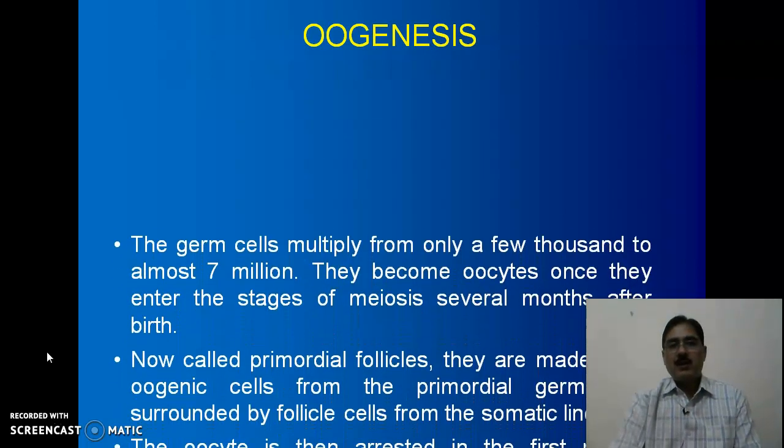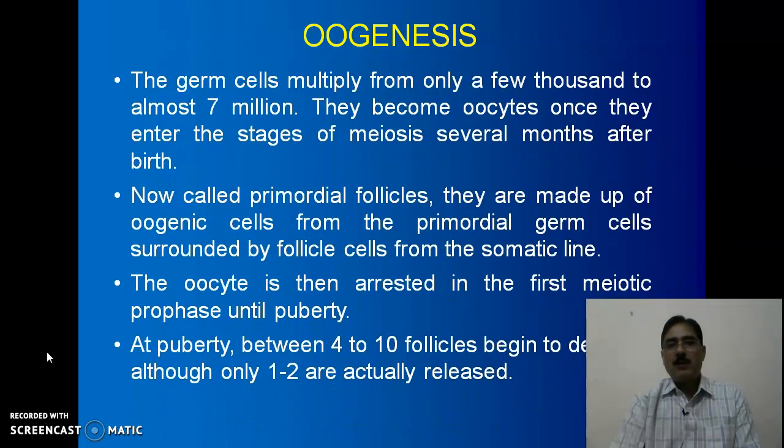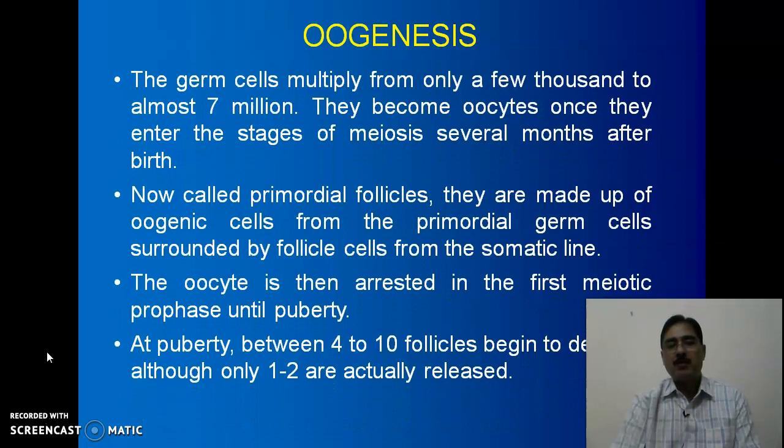Now, the germ cells multiply from only a few thousand to almost 7 million. It means approximately 70 lakhs. They become oocytes once they enter the stages of meiosis several months after the birth.